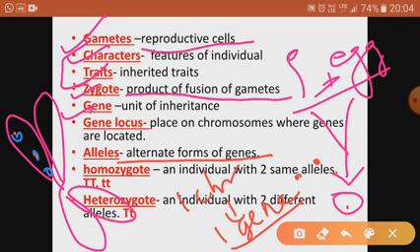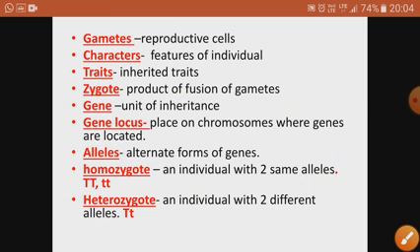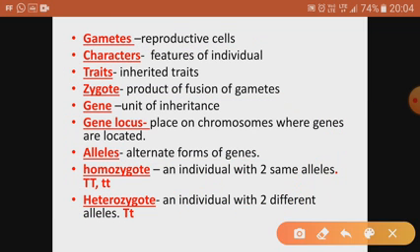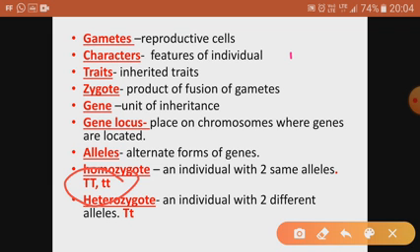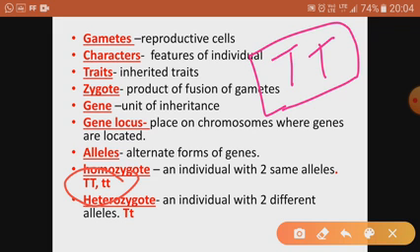Now next is homozygote, an individual with the same alleles. I told you that an allele is the alternative form of the gene. So if the character is height, and this is the gene for height, one character has one gene, but two alleles are there. They can be the same.